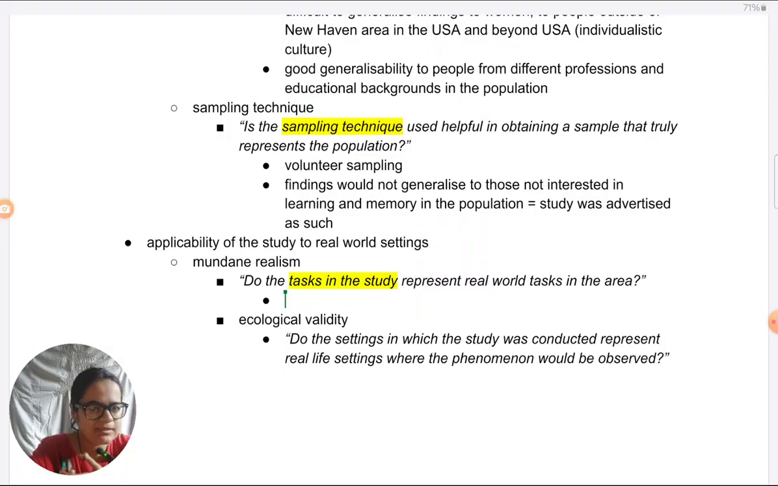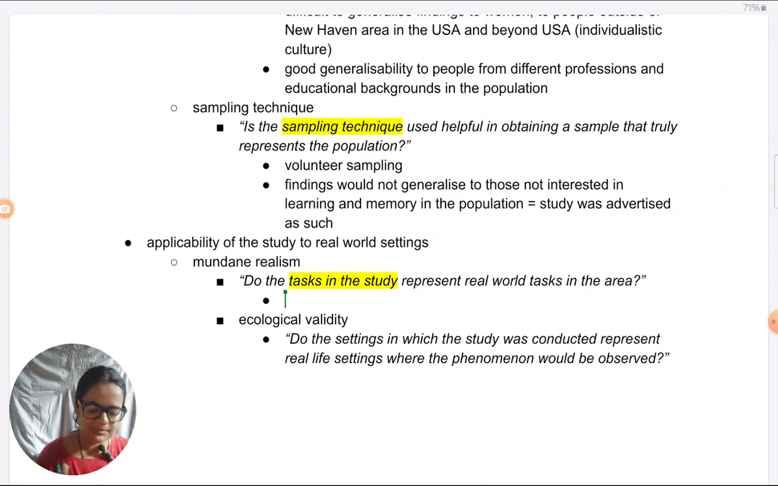Is this how obedience is commanded in the real world? Like, when an authority figure wants someone to obey, do they ask the person to deliver electric shocks to that person in the context of they're not able to learn a list of words, so they have to be given shocks? Is this how obedience occurs in the real world? Or is this how obedience to learning and memory tasks takes place in the real world? That is what you need to think about.